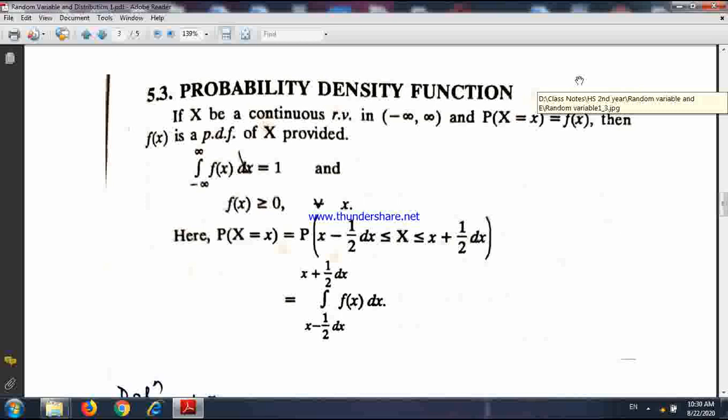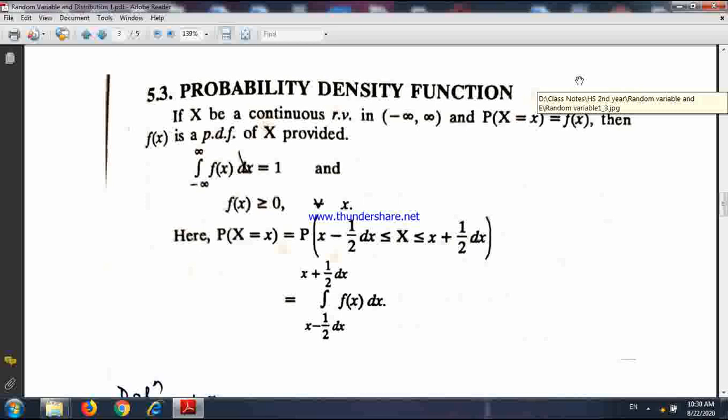But what is the total number of possible outcomes? Total number of possible outcomes means the number of values in the interval 0 to 10. Now, as x is a continuous random variable, how many possible values are there in the interval 0 to 10?